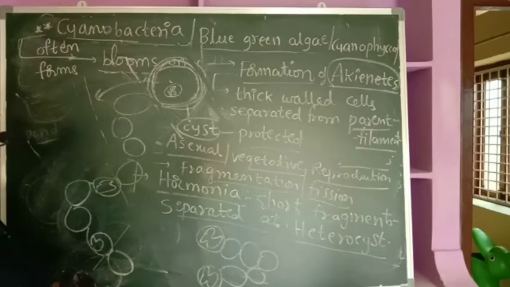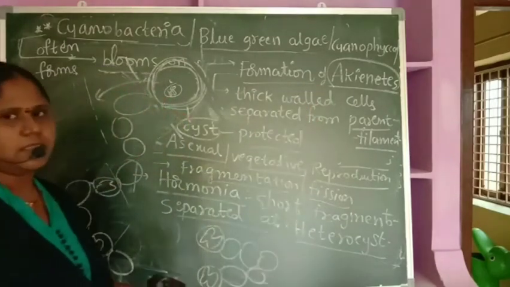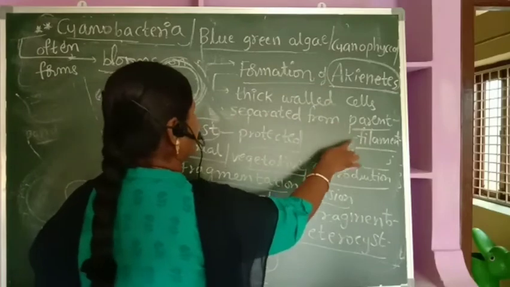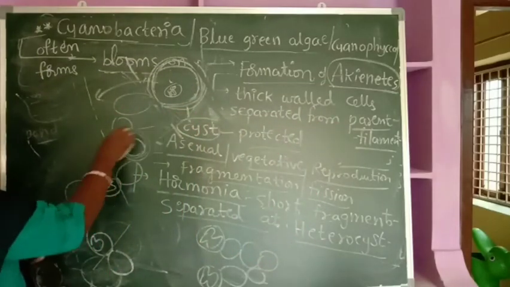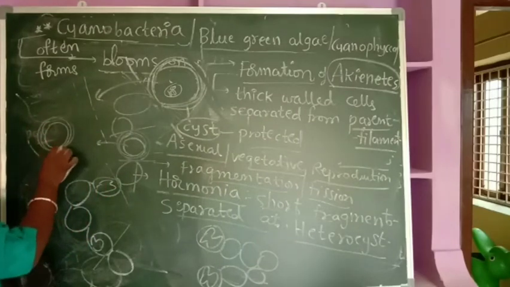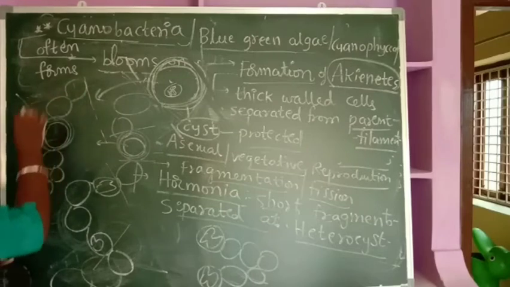Sometimes the same cyanobacteria reproduce asexually by the formation of akinetes. What are these akinetes? Thick-walled cells separated from the parent filament. Here and there some cells develop a thick wall and get separated, and wherever they fall, again they develop into a new cyanobacterium.